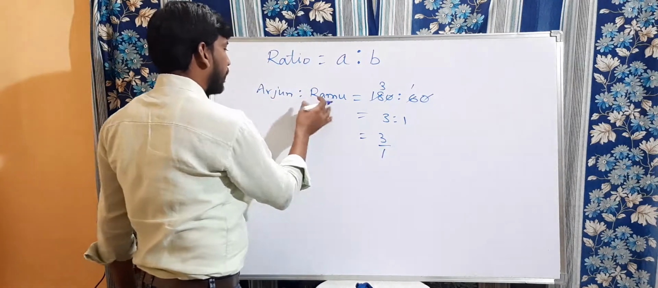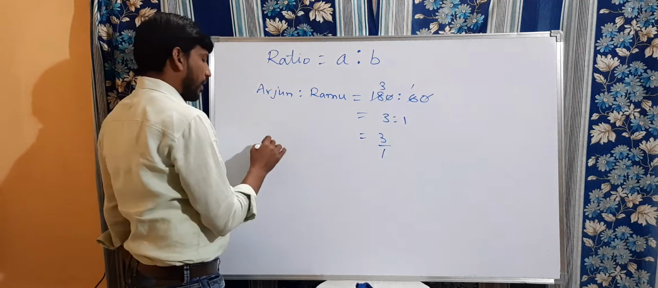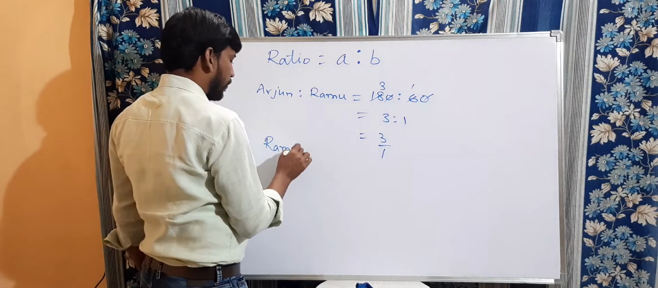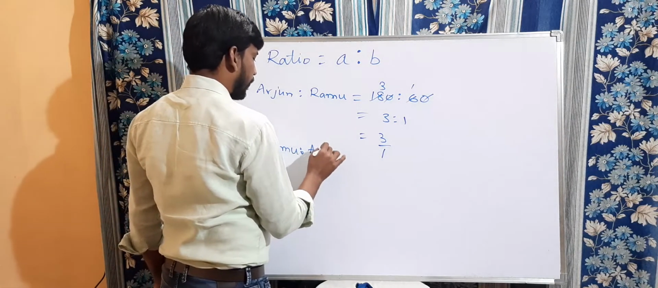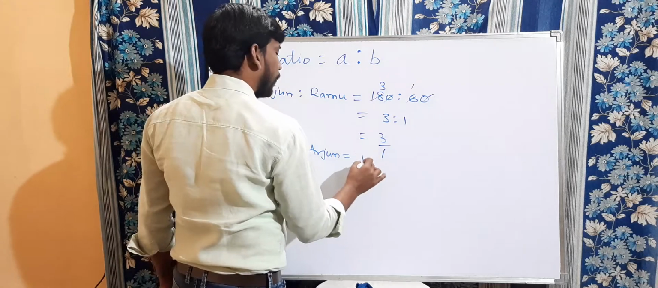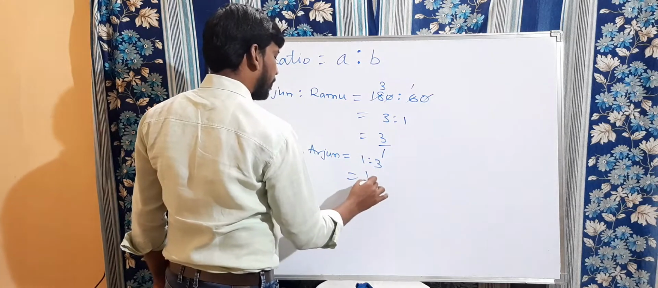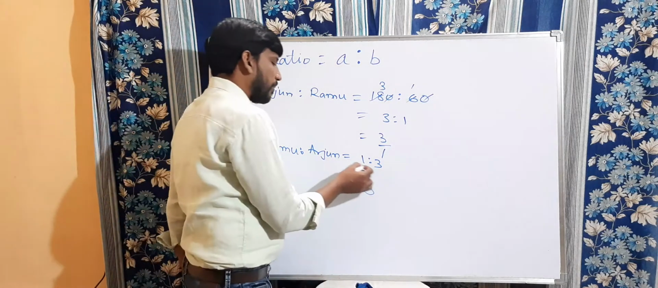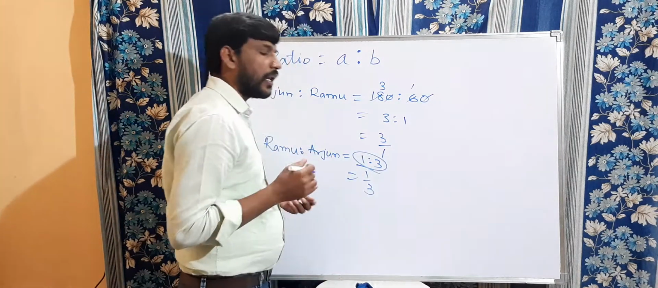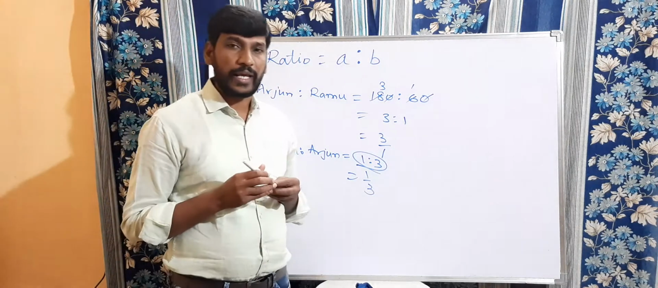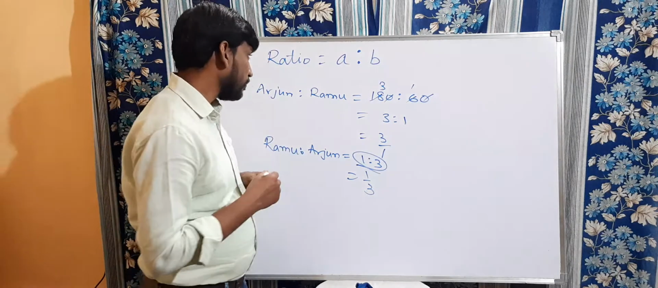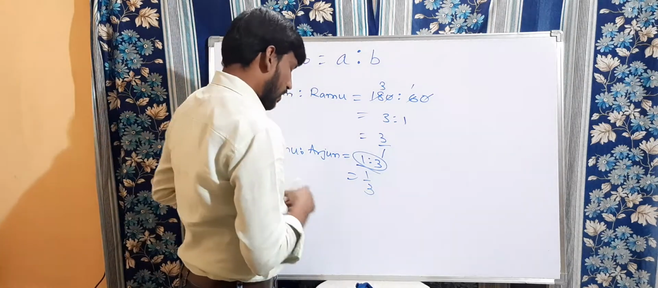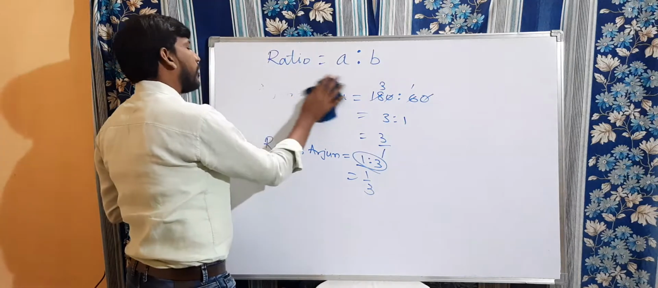When you are comparing Arjun and Ramu, when you are taking the Ramu and Arjun ratio, which is equal to 1 is to 3, it will become 1 by 3 part. Clear, children? So this is nothing but ratio when you are comparing two quantities. Ratio. Okay? Right? So now let us discuss equivalent ratio.